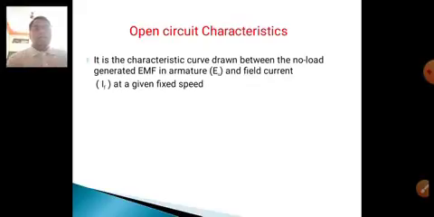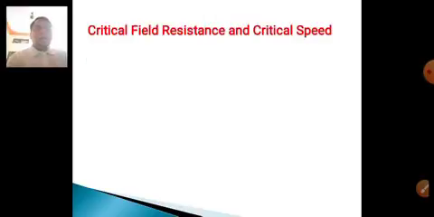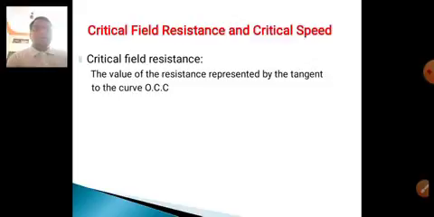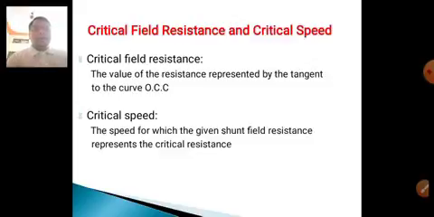In the open circuit characteristics, we have already studied the curve drawn between the no load EMF and the field current IF. It is the characteristic curve drawn between the no load generated EMF and the field current at a given fixed speed. Now the critical field resistance and critical speed. The critical field resistance is the value of the resistance represented by the tangent to the OCC curve.